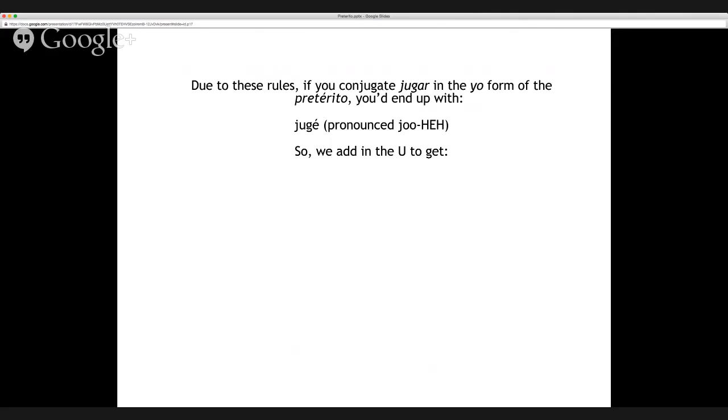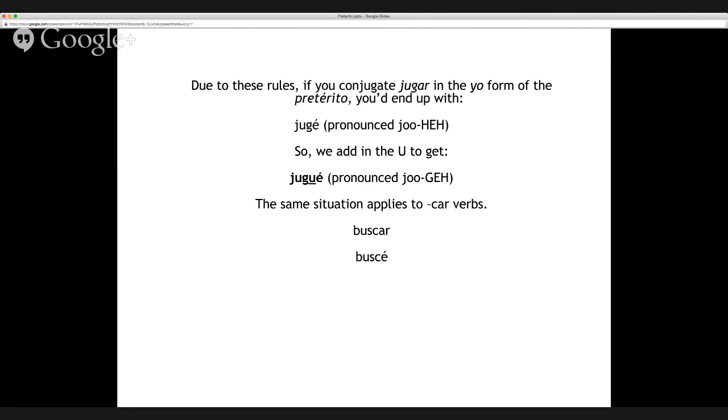So we add in a U to make it jugué and maintain that G sound of jugué. The same situation applies to CAR verbs. If you take buscar, drop the AR and stick on your E, you'd have that busce, which would be pronounced busé, a soft sound because of the E.